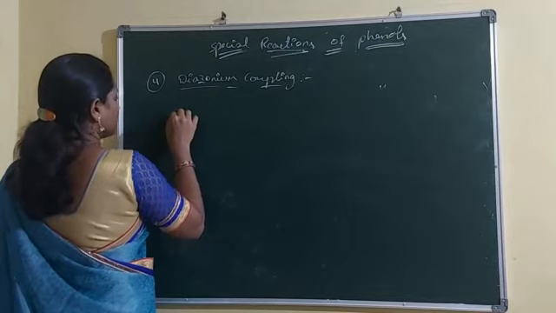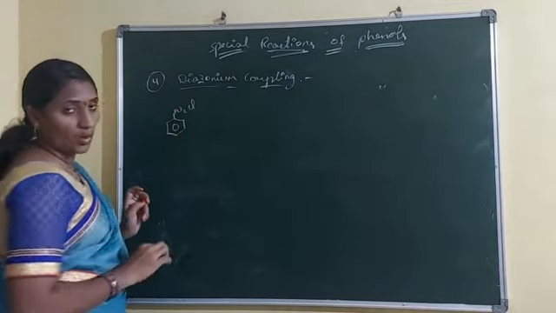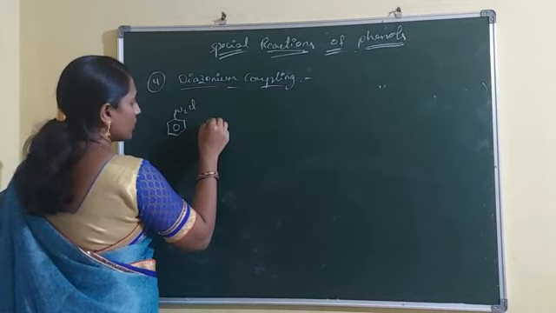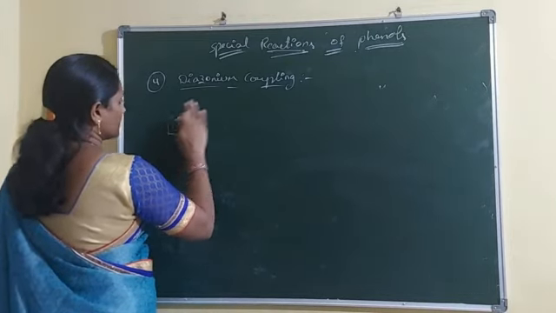Now you take benzene diazonium chloride.